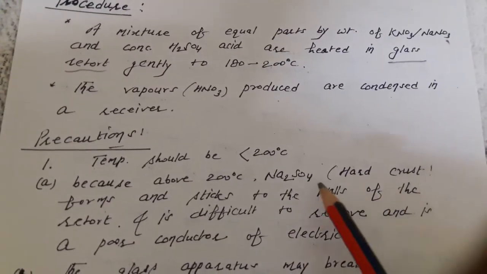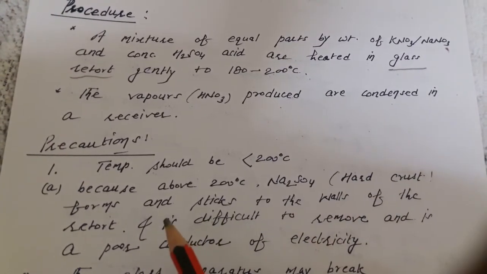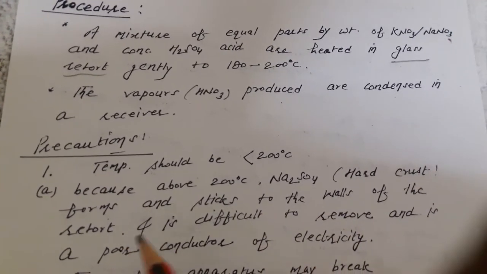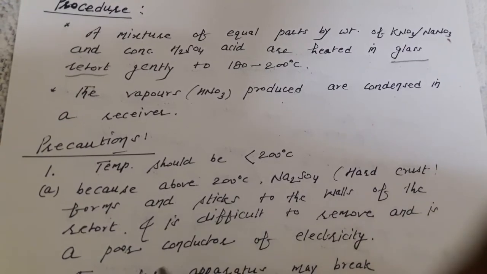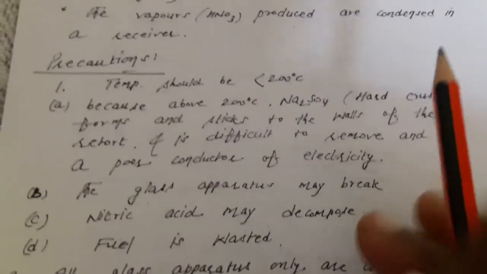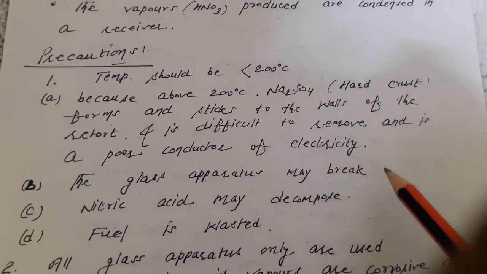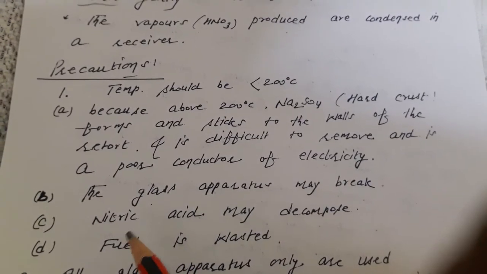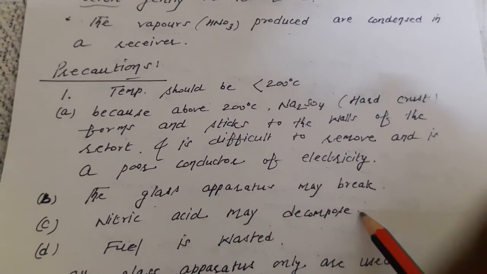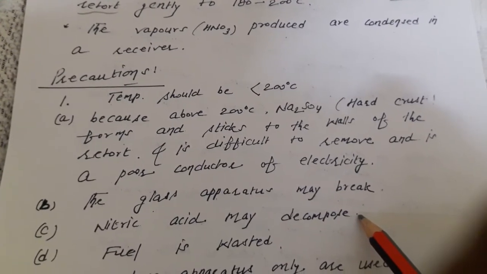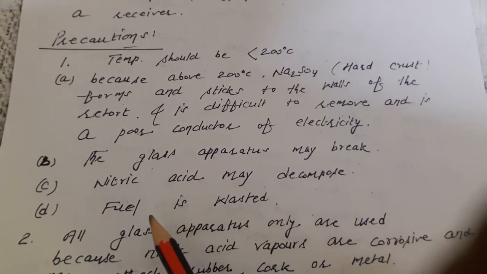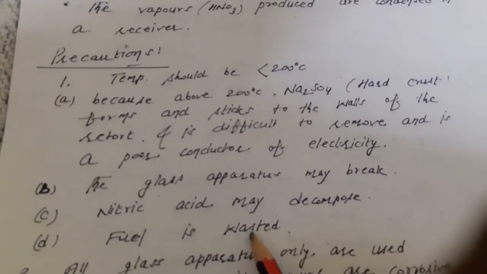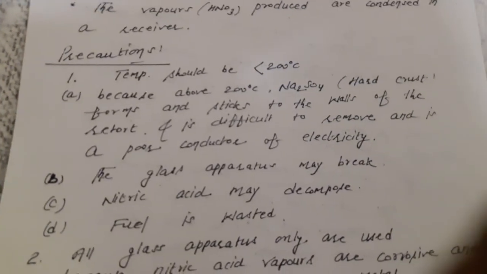This salt forms a hard crust and sticks with the walls of the retort, and it is difficult to remove and is a poor conductor also. Next, the glass apparatus may break after increasing the temperature above 200 degrees Celsius. Third, nitric acid may decompose and give the formation of nitrogen dioxide. Fourth, fuel can be wasted. We have no need to increase the temperature, and in that case fuel can be wasted.